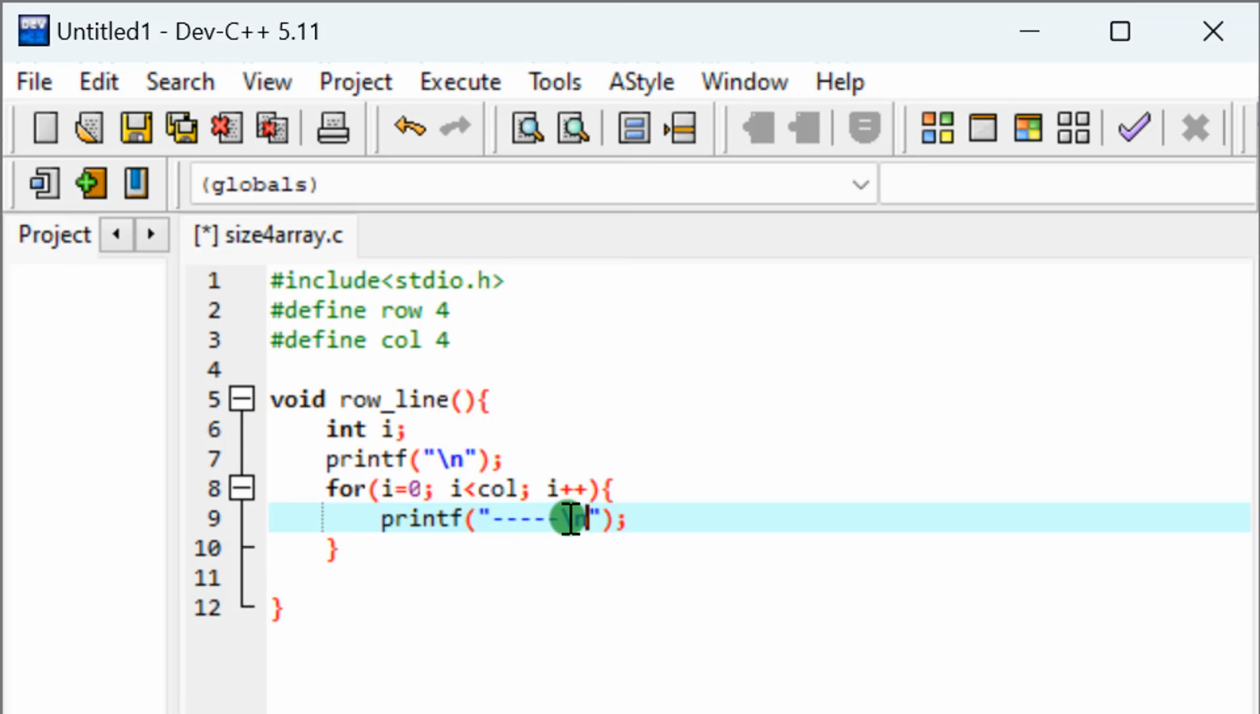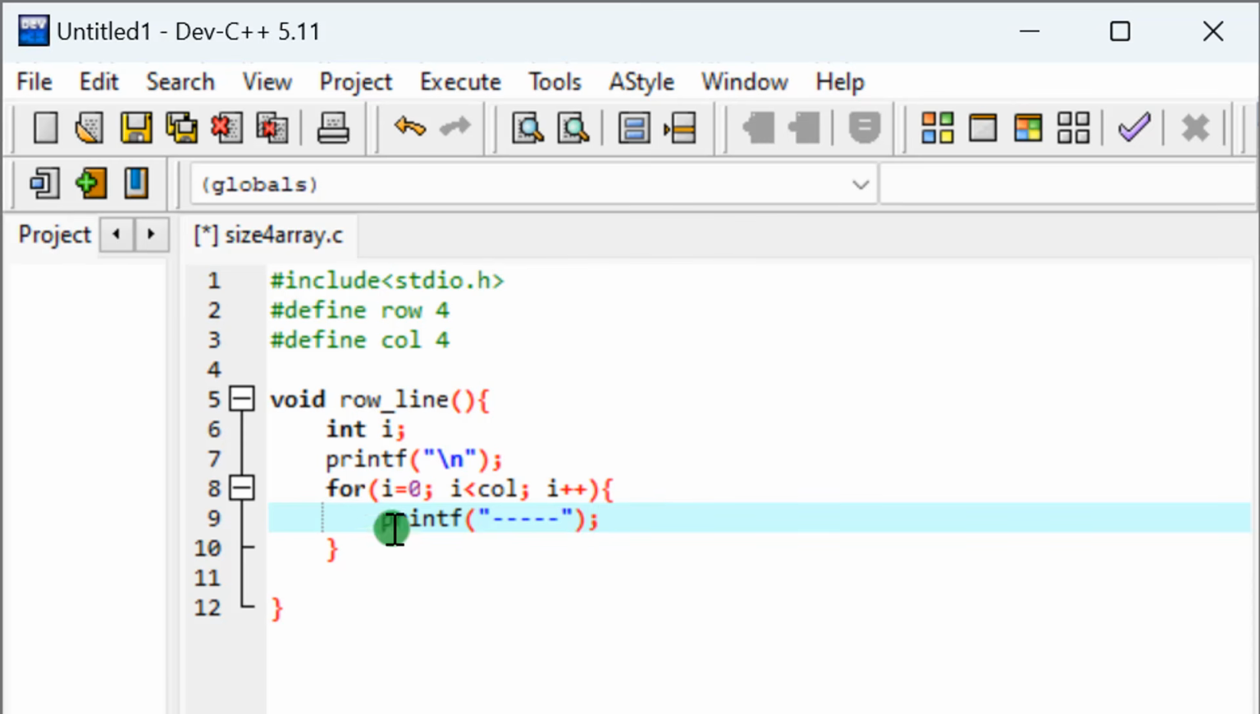Why? Because \n means new line. So if you put \n, you're going to display the first 5 dashes, then the second 5 dashes will appear underneath, and so on and so forth. This is not what we are trying to do. Everything should appear on the same line. So there's no \n.